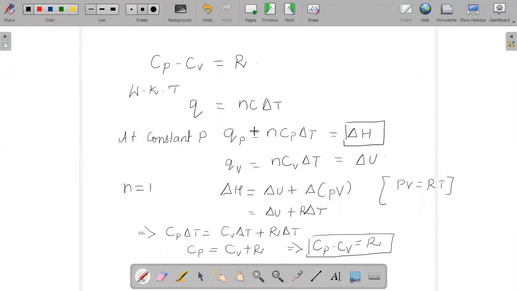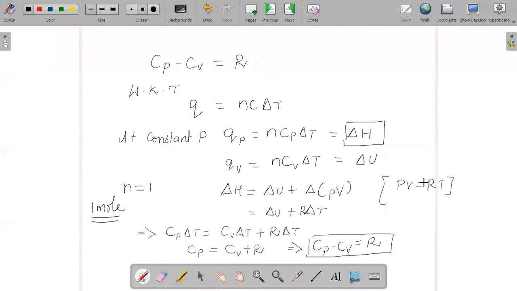So it is a replacement in the formula delta H is equal to delta U plus delta PV, and we can say PV is equal to nRT. Since here we are talking about molar heat capacity, the concept itself says that it is for 1 mole.